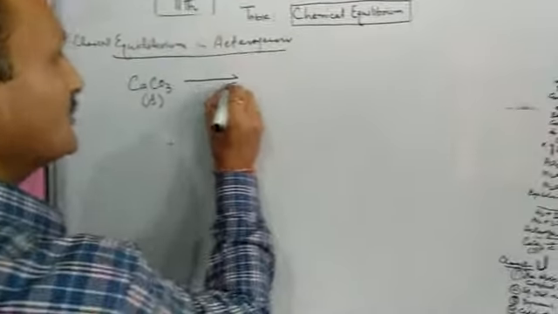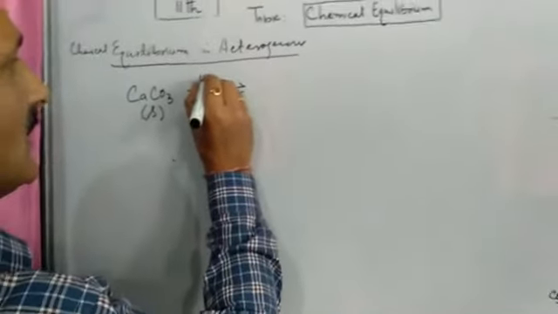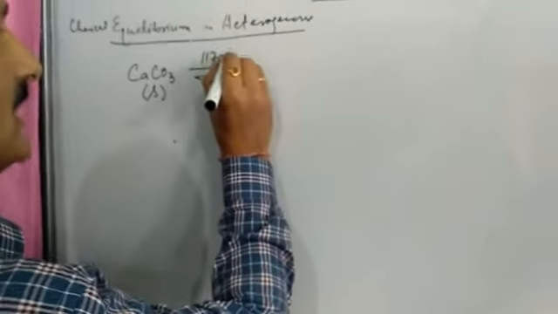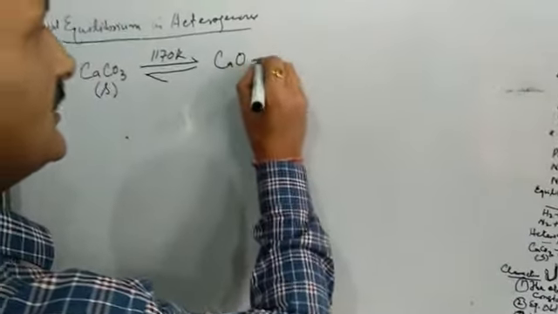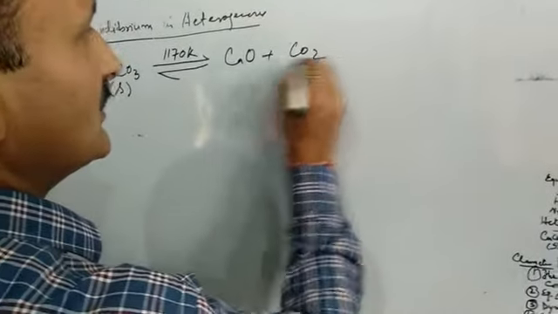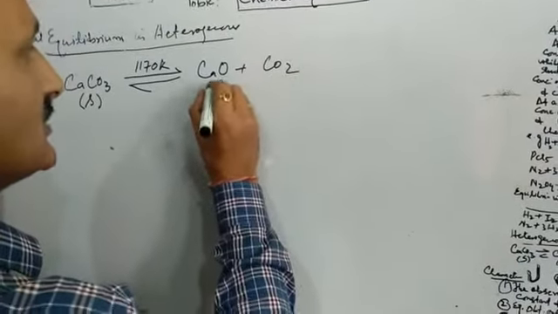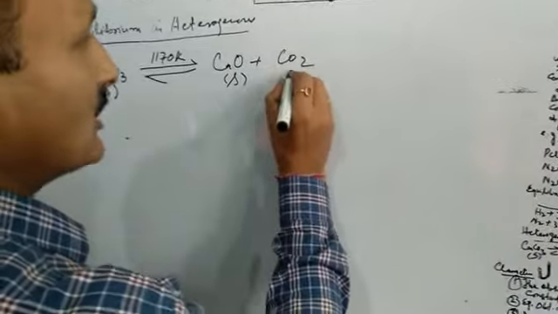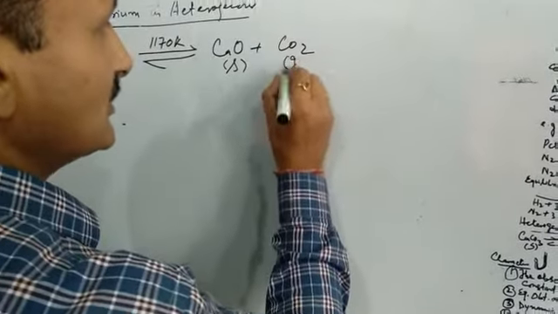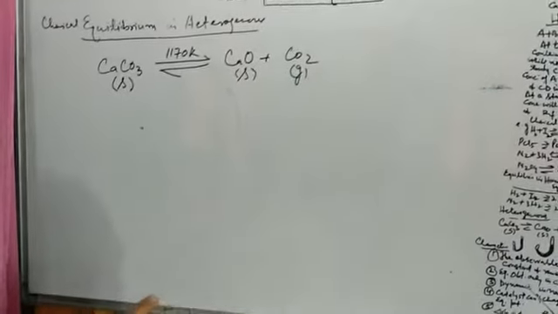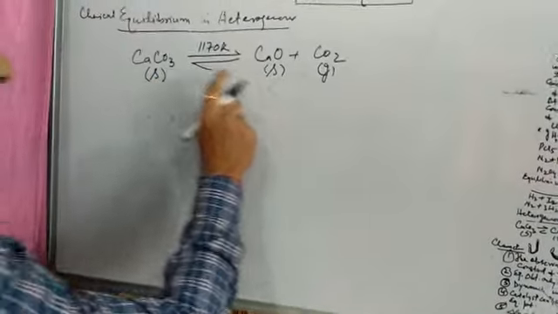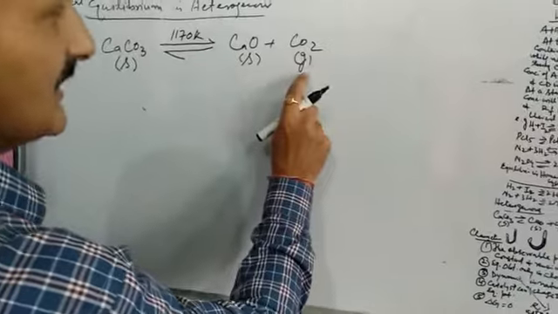It decomposes under thermal decomposition at a temperature of 1170 Kelvin and forms calcium oxide and carbon dioxide. Now calcium oxide is in the solid state, while carbon dioxide is in the gaseous state. So we find that reactants and products are not in the same phase. Here we have solid, here we have solid, but we have a gas here, a different phase.